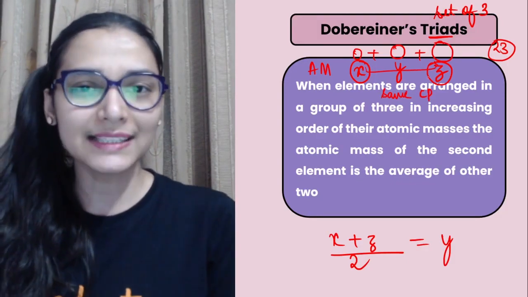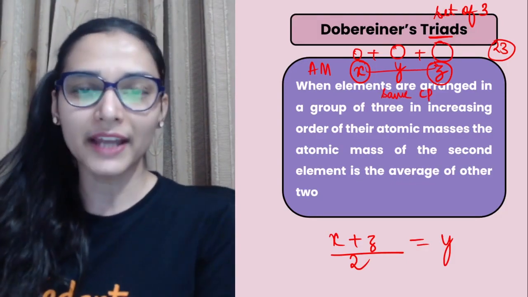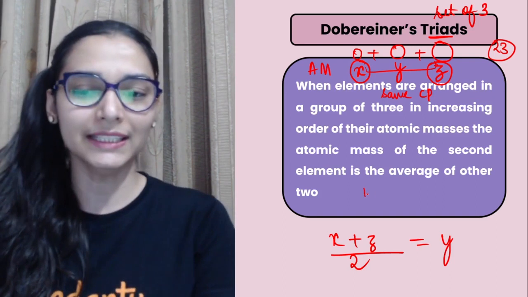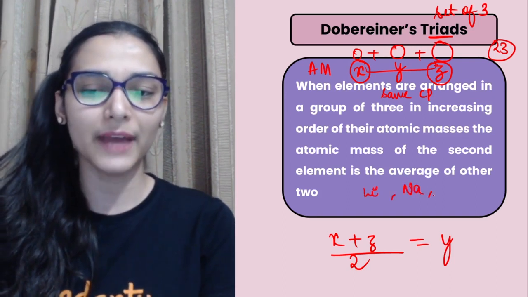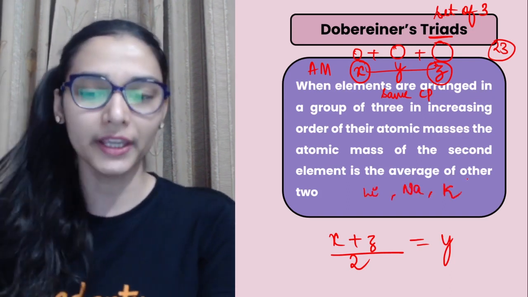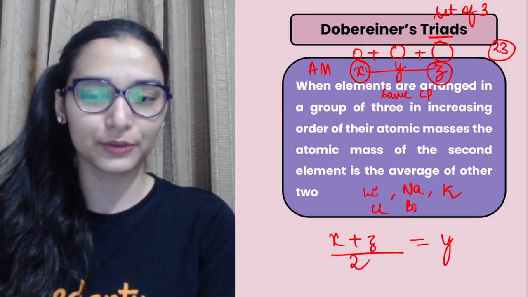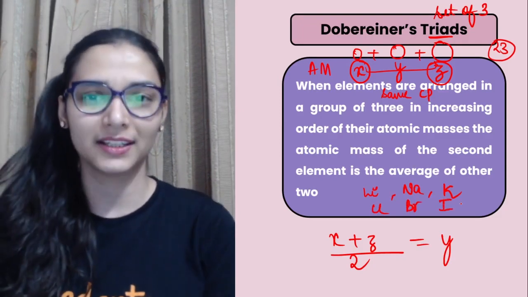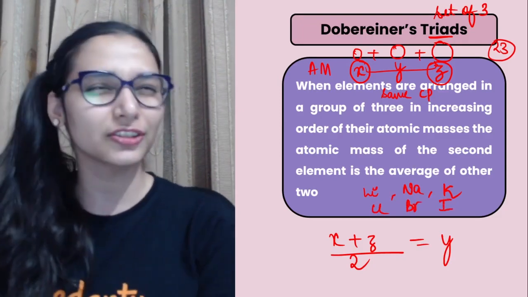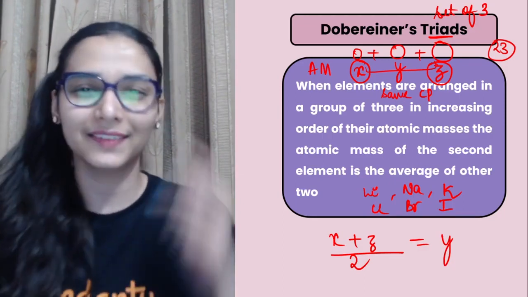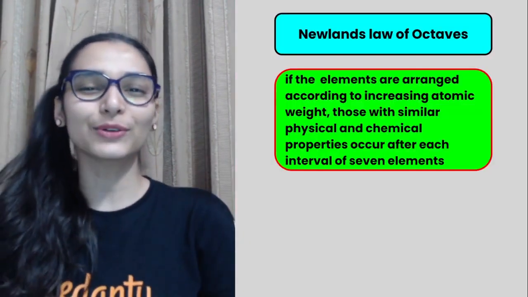Can you give me an example of any of the Dobereiner triads that you remember? You can take lithium, sodium, and potassium. Chlorine, bromine, iodine. One more is left. Try to tell me. Magnesium, strontium, and what comes in it? Think about it. Okay, so let's go to the next one.